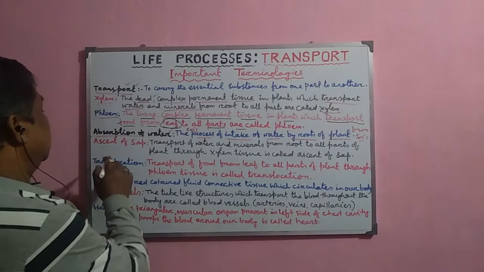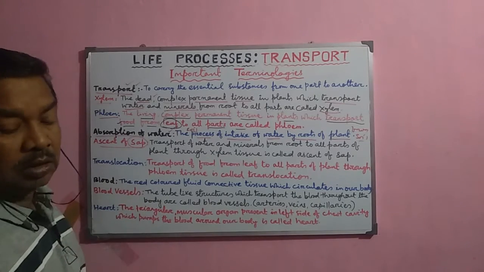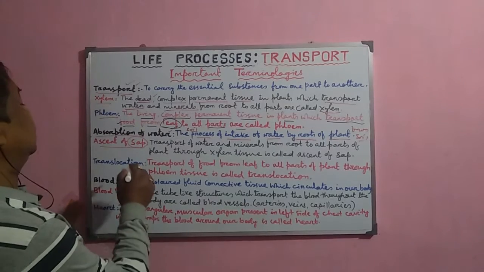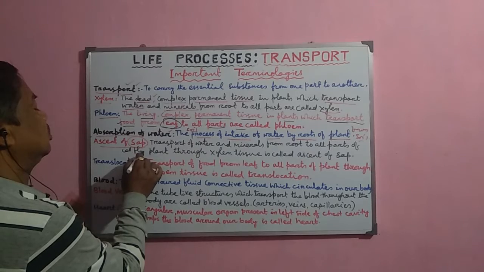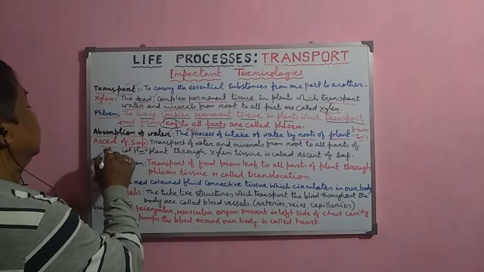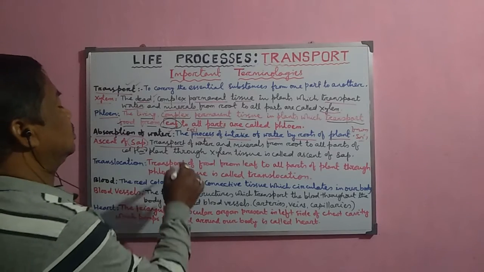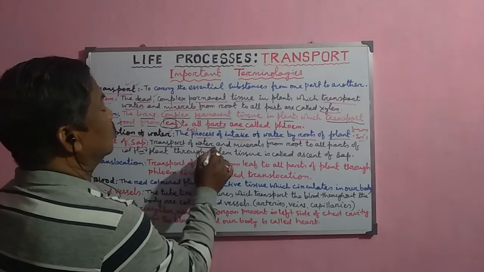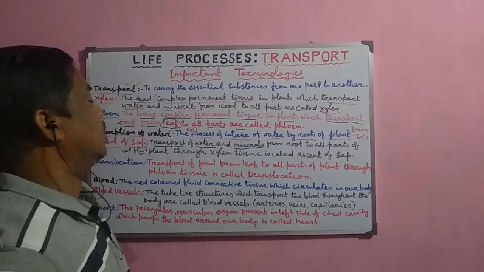Now, ascent of sap. The sap is normally called the fluid which is present inside the cell. This is called the cell fluid or cellular fluid. And the movement or transport of these substances, particularly the water and minerals, from root to all parts of the plant.